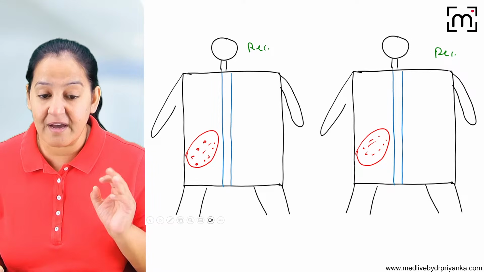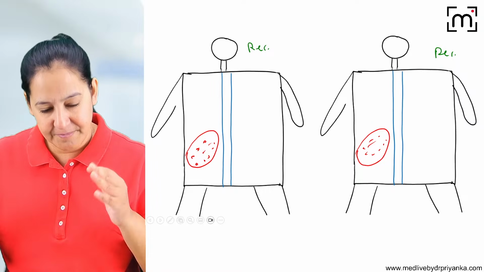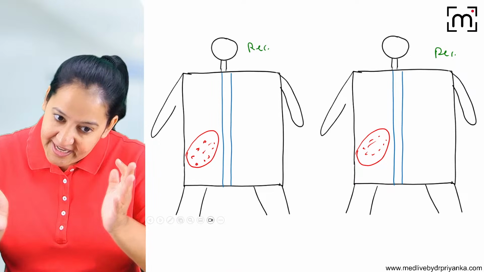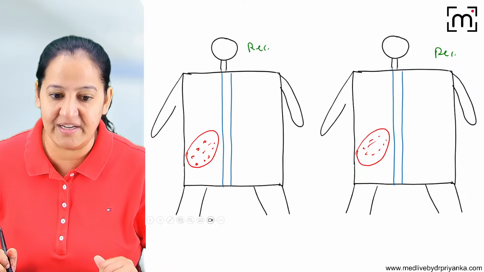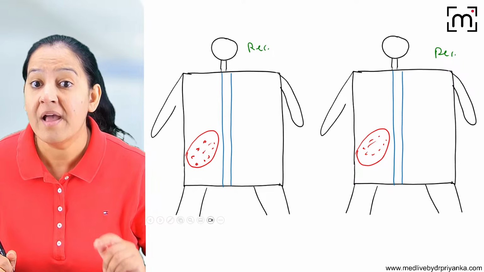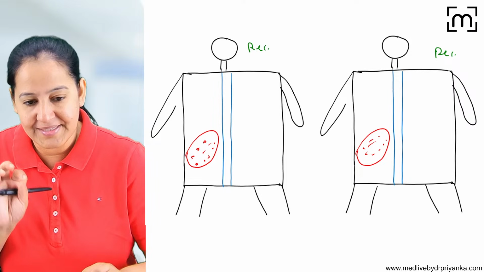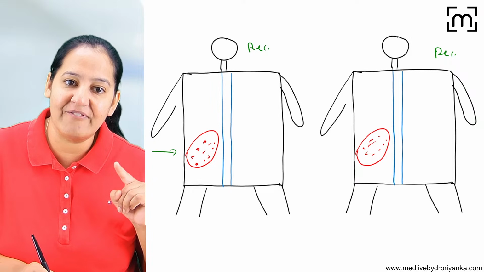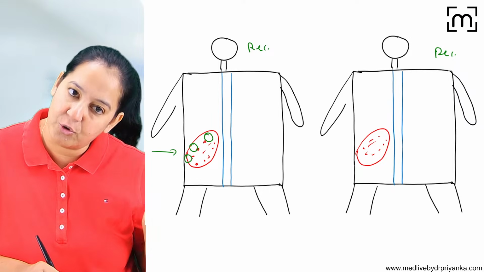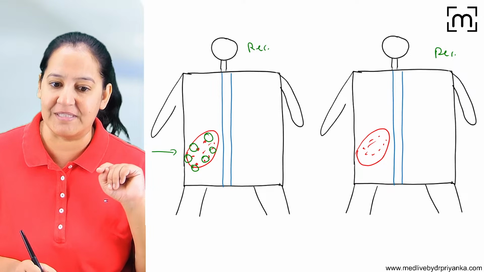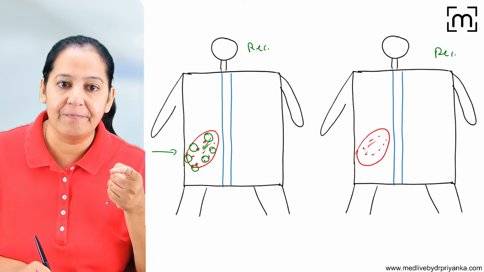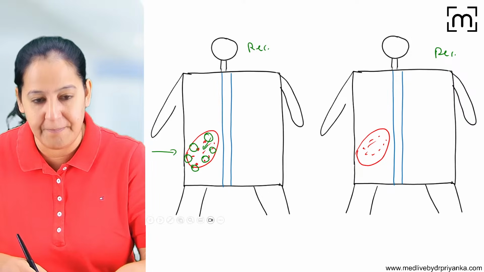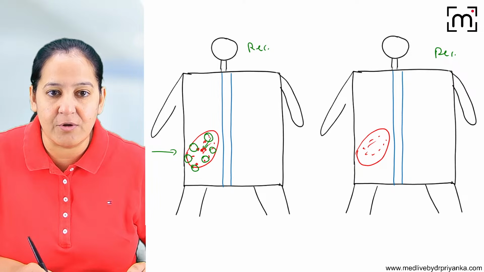The first step is the antigen presenting cell. The antigen presenting cell will come and engulf the foreign tissue, the antigen. Now the point is, whose antigen presenting cell? Sometimes the graft itself contains the antigen presenting cells of the donor. This APC will engulf the antigens which are present on the graft.